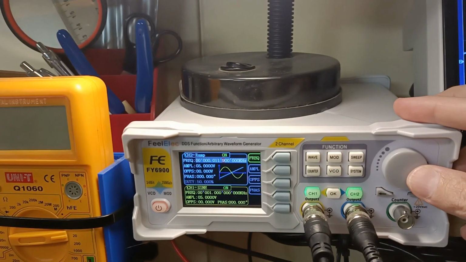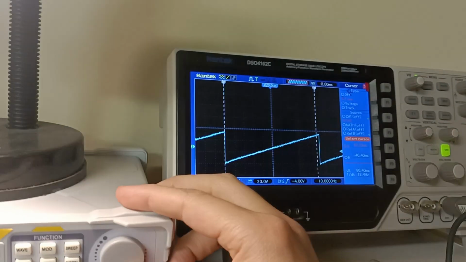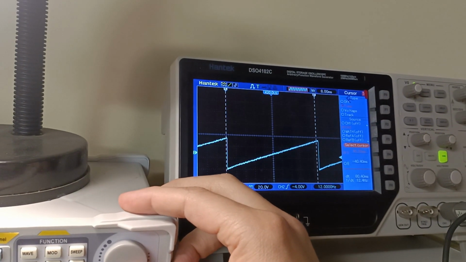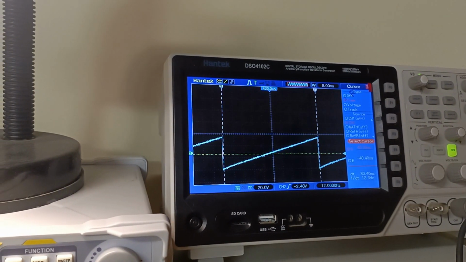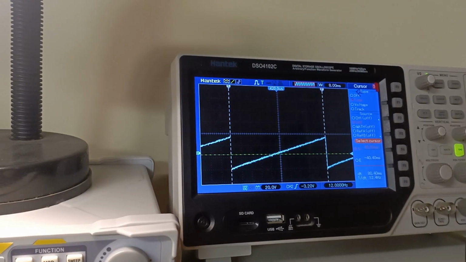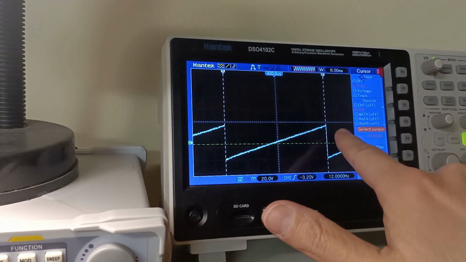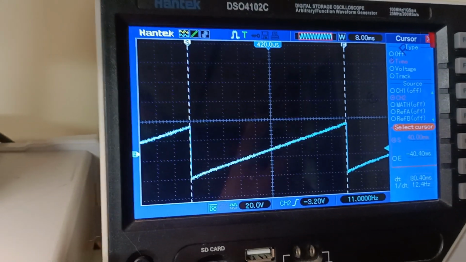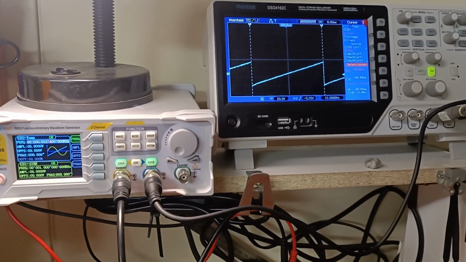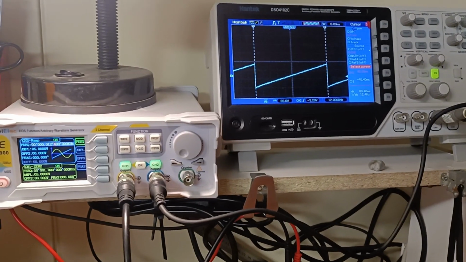Go down to a finer adjustment. Okay, and that's pretty close. I'm just going to wiggle my trigger point again. Right, so now my start and my finish are very close to 10 divisions across. Okay, so now I've got my triggering signal, the ramp, all set up.